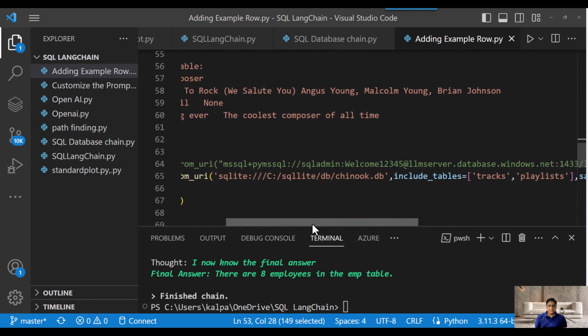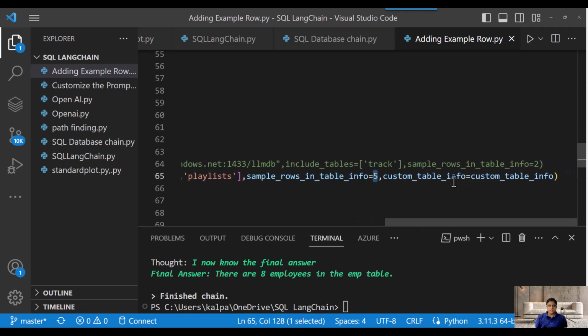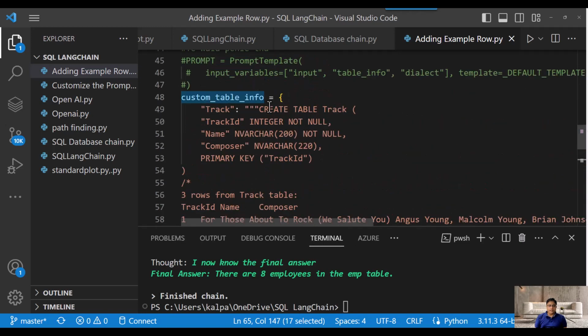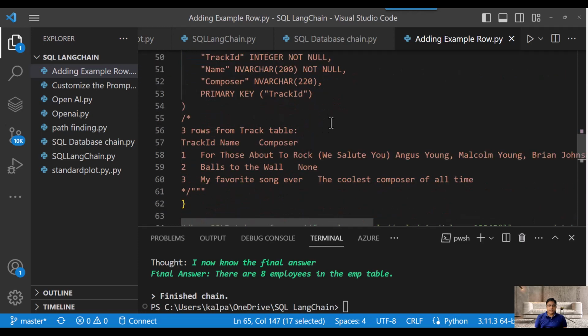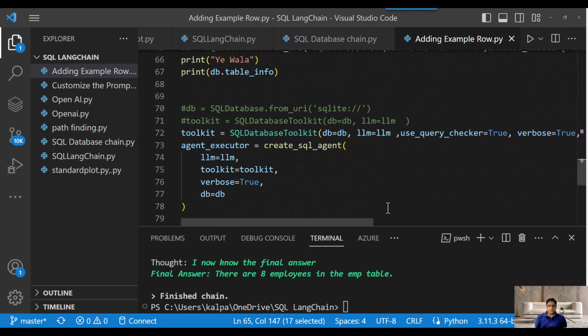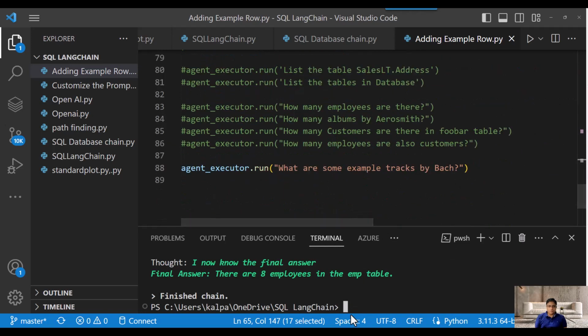I am also providing the sample rows in the table info. I have provided five rows and the name of the custom table, so that when the model processes it, it adds this custom table provided here and trains the model based on it. And now when you run this, it will give you the answers. Let me show you how it works.